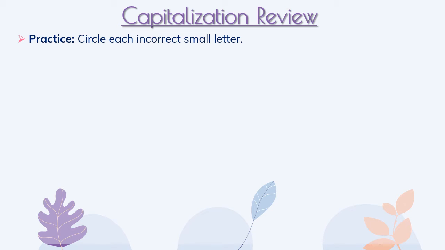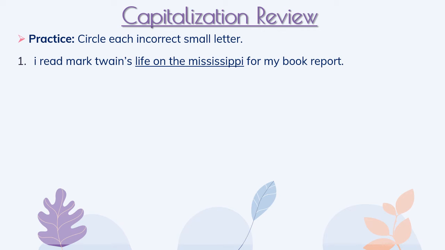We have 9 sentences that we're going to go through. You need to circle each incorrect small letter. So each letter that should be capitalized, go ahead and circle it. We're going to do each sentence one at a time and check it immediately. So number 1, I read Mark Twain's Life on the Mississippi for my book report. Pause your video, write the sentence, circle the letters that should be capitalized.